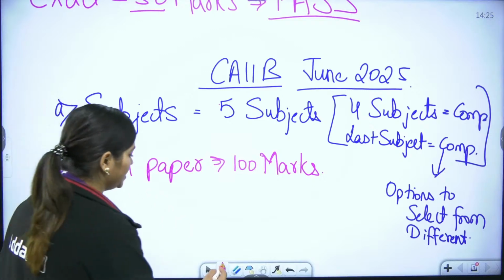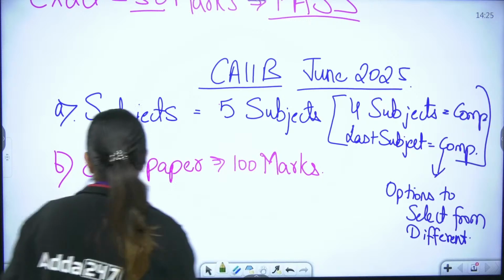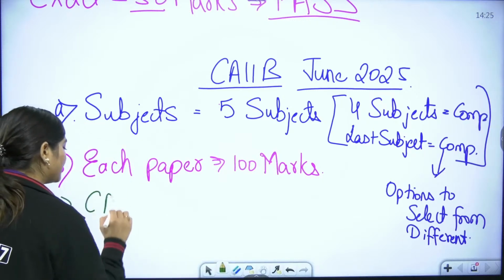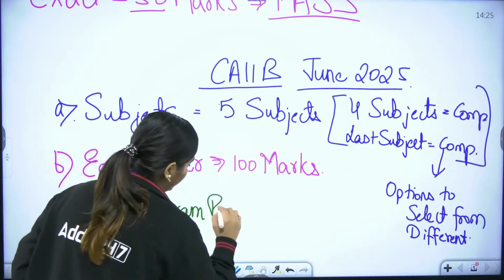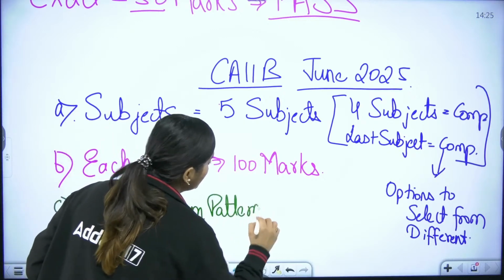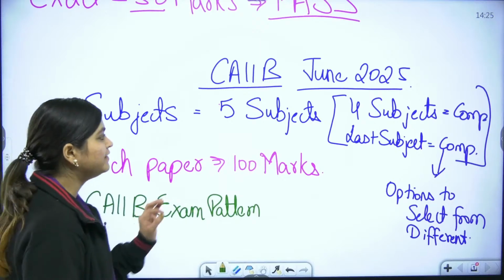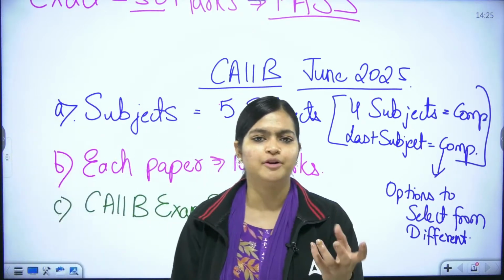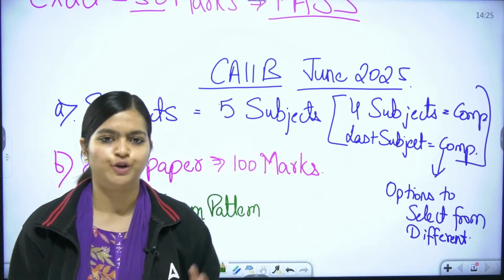But the twist is, if you see more things about the CAIIB exam pattern, now this is something very important for which we need to start preparing as early as possible. Because in our JAIIB, we used to give only what type of pattern, like MCQ, fill in the blanks, match the following.